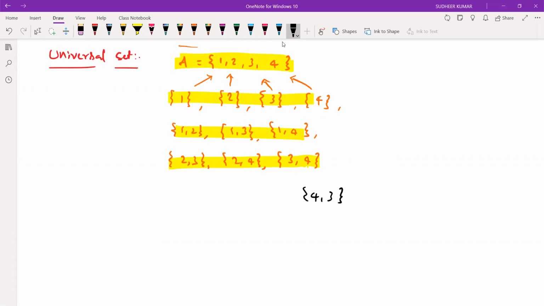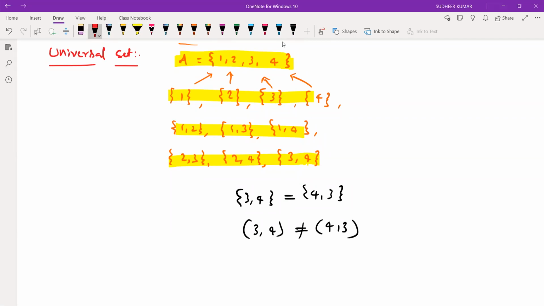This is also one more set. {3, 4} and {4, 3} are the same, since the order of elements is immaterial in a set. But whereas with ordered pairs, (3, 4) and (4, 3) are not equal, right? Do you understand it?